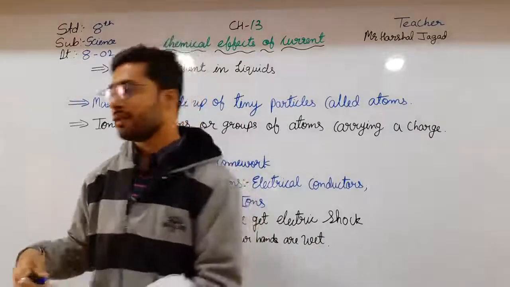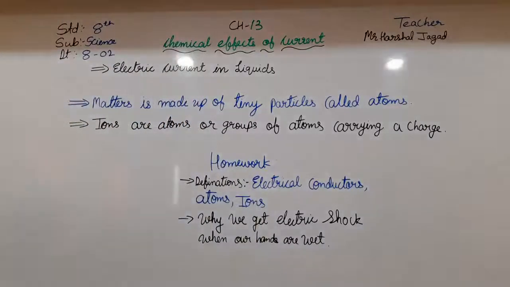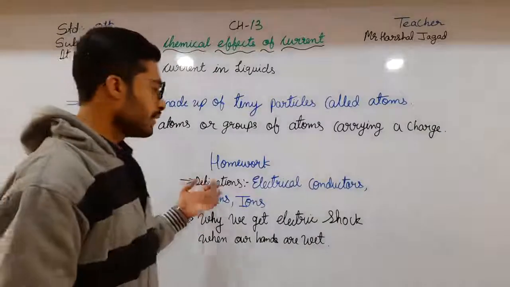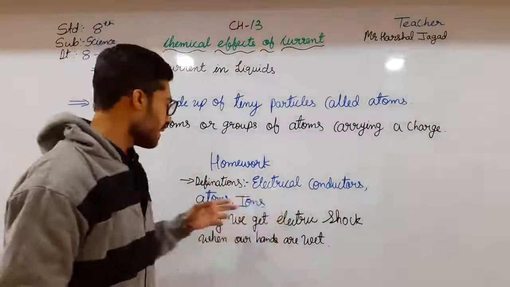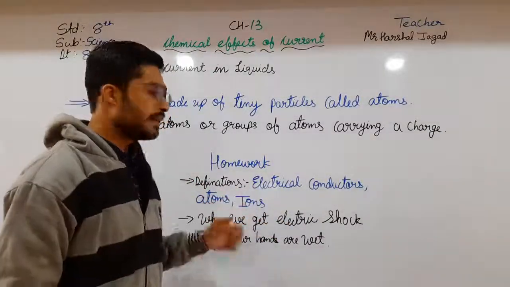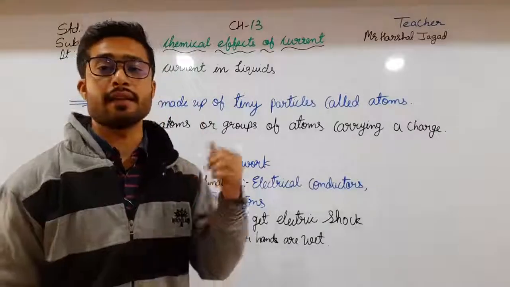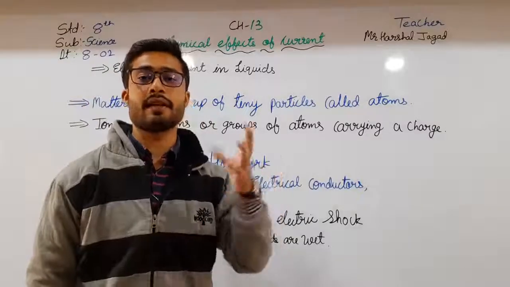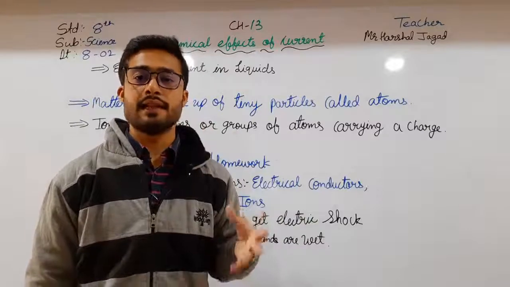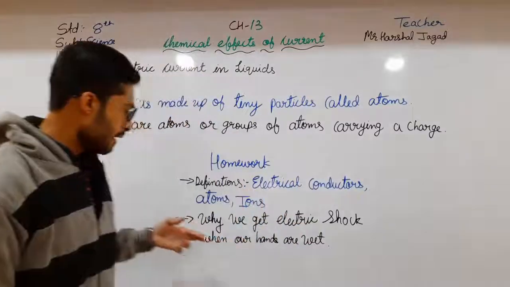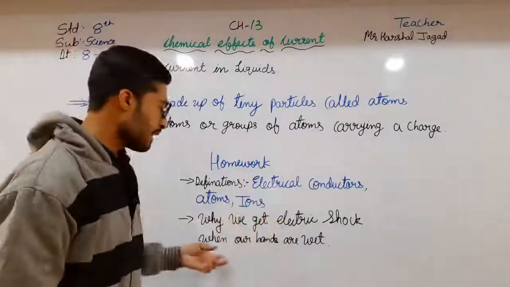Okay students, so this is your homework. You have to first of all write about electric current, ions and atoms, and also the second thing, the activity which I have given, that which liquids will allow the electric current to pass. And here, why do we get an electric shock when our hands are wet.